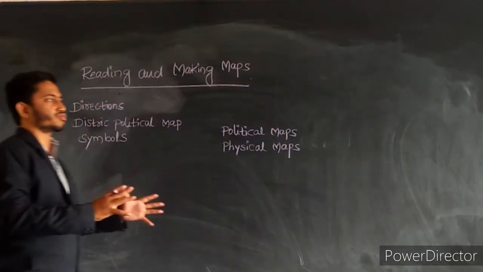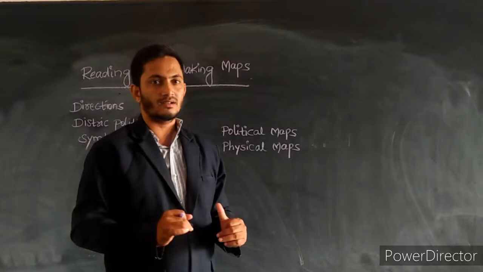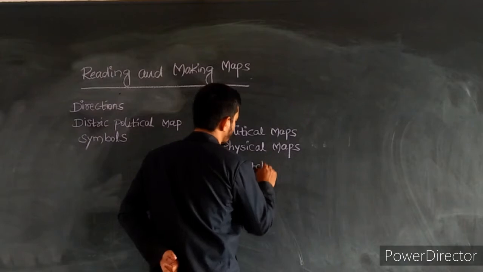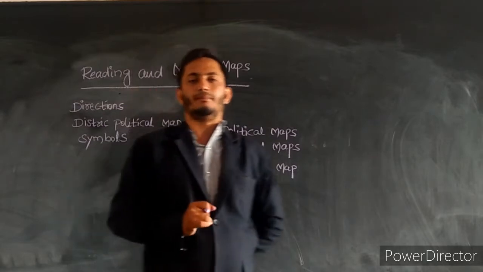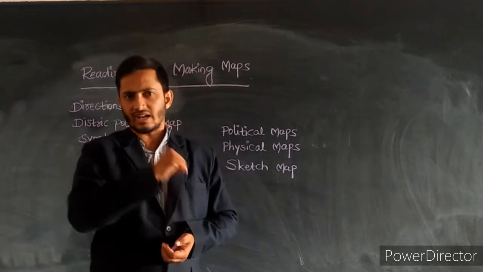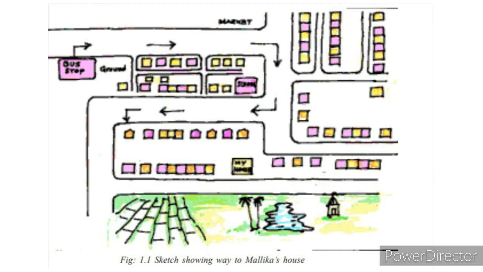Let me tell you one more thing which is also included in this lesson: sketch maps. What is a sketch map? Let me give you an example. In our lesson, an example is given by Mallika, who belongs to Venkatapuram, and Laila, who belongs to Adila. That example is given in our textbook that you have to read to understand. But I will give you another example.